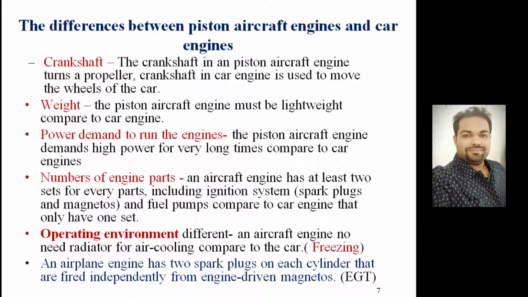But it also brings a weight penalty to the aircraft as well as cost, so cost may be slightly higher compared to a non-turbocharged aircraft engine. So these are the basic differences between the piston engines used in aircraft and in car engines.